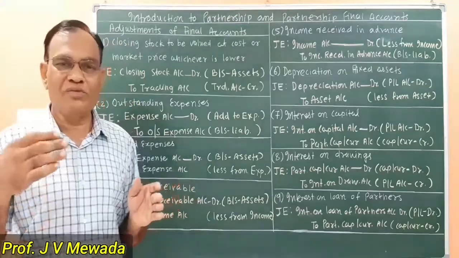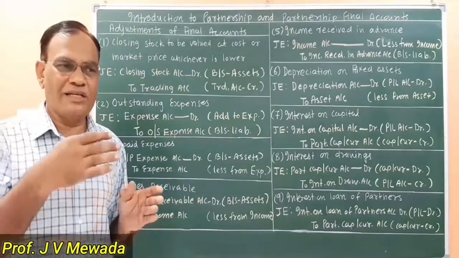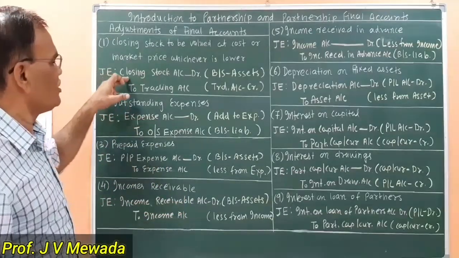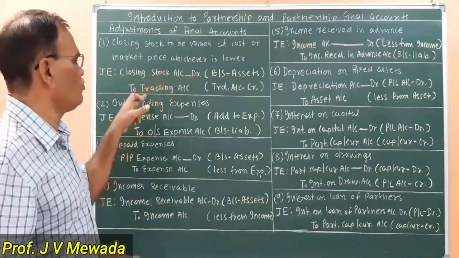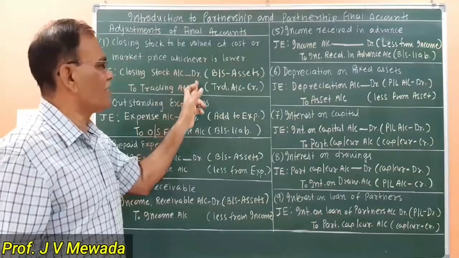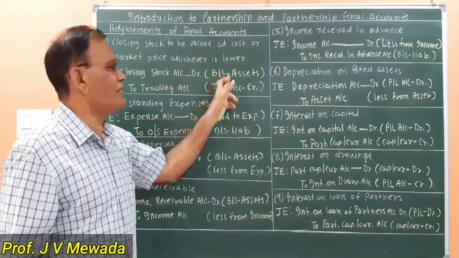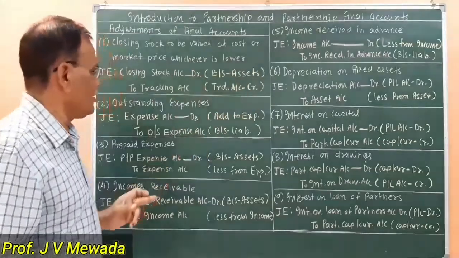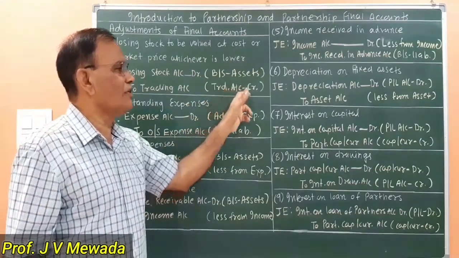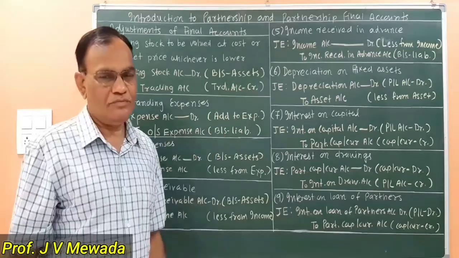So closing stock is brought into the books of account. It is recorded on the credit side. So we are passing this entry, closing stock account debit to trading account. Closing stock being an asset, it is recorded on the asset side of the balance sheet, and the second effect we are doing is the trading account credit side.